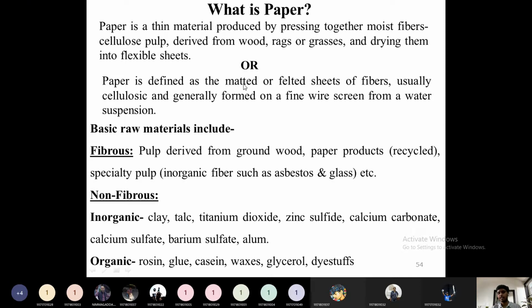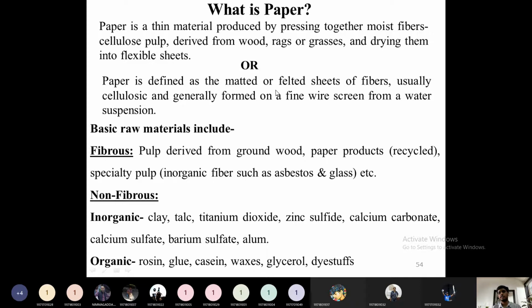Then that pulp has to be arranged in a matted structure. So one mat-like structure we have to arrange. So how to arrange that? Using some fine wire screen, from a water suspension. These fibers are dissolved in some water, then arranged in a matted structure using that fine wire screen, passing through the rolls, and the paper will be dried and water will be squeezed off.